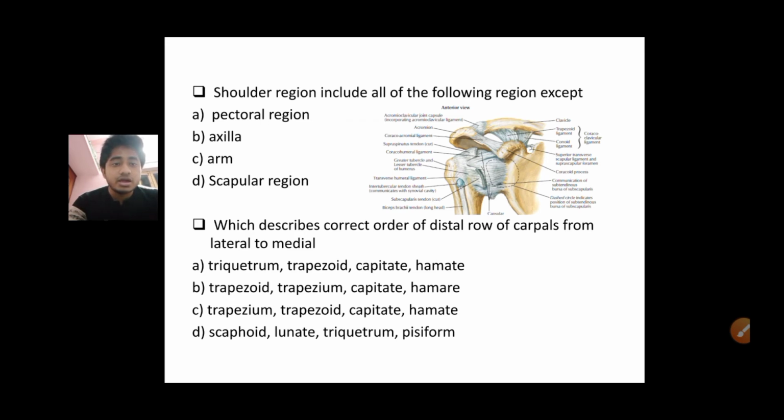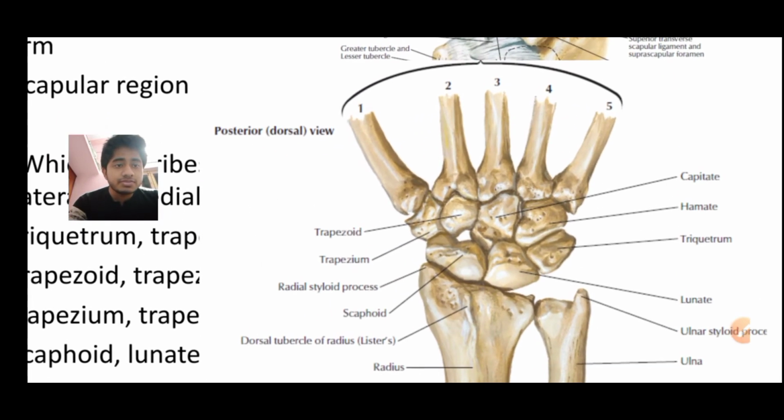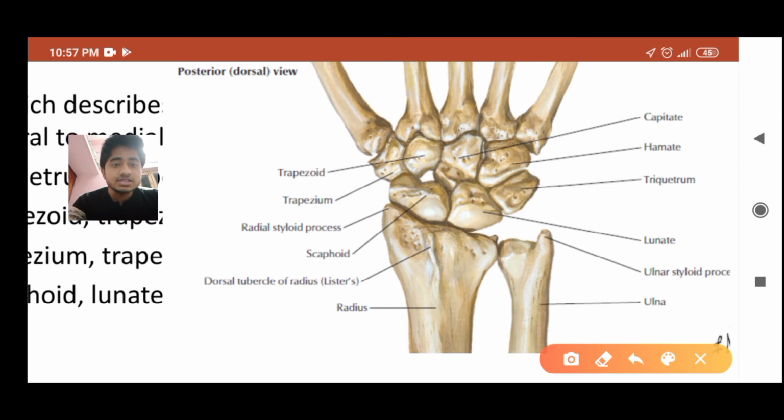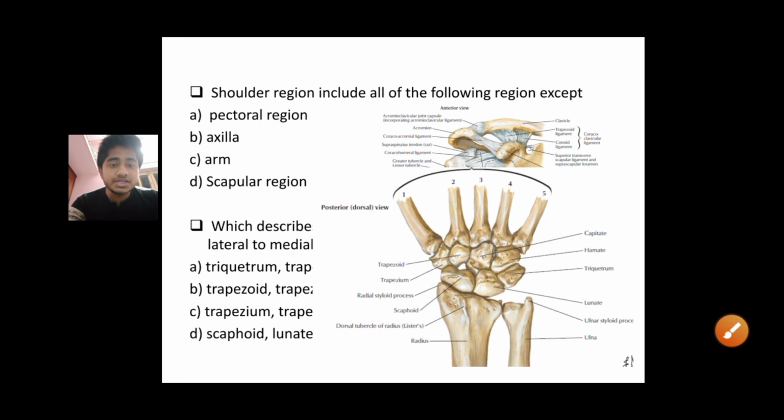Now the second question: which describes the correct order of the distal row of carpal bones from lateral to medial. Again, let's see a picture. Here is the dorsal aspect of your wrist joint. Radius is situated on the lateral side and ulna on your medial side. So from lateral to medial, the bones are the trapezium, trapezoid, capitate and hamate. So your answer will be option C.